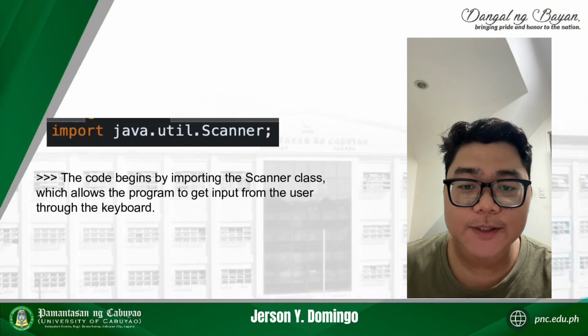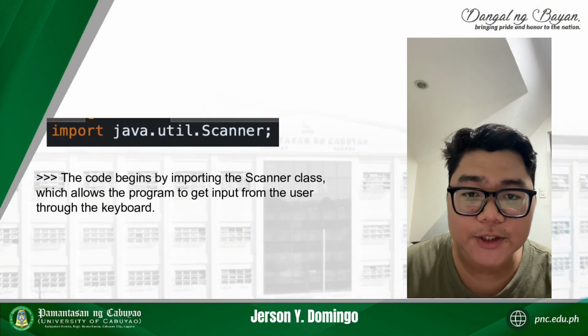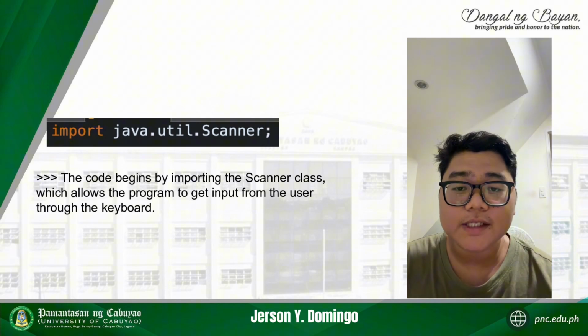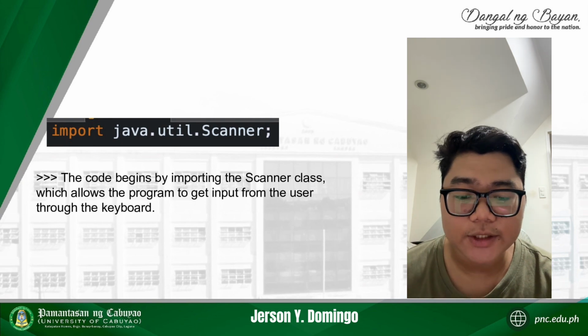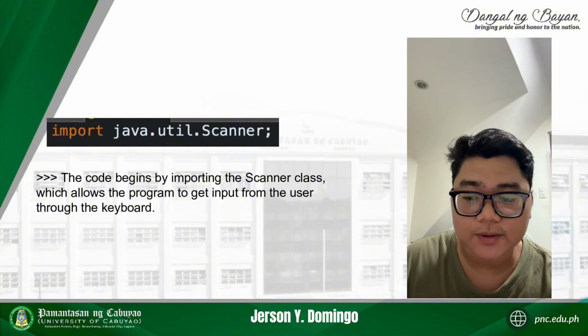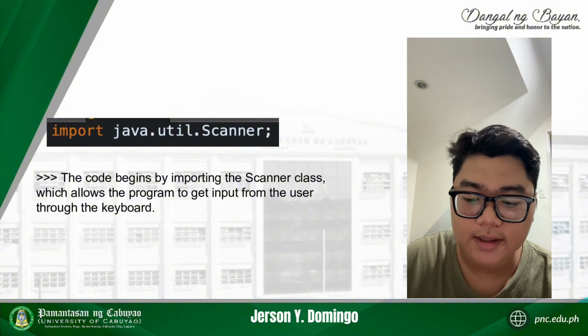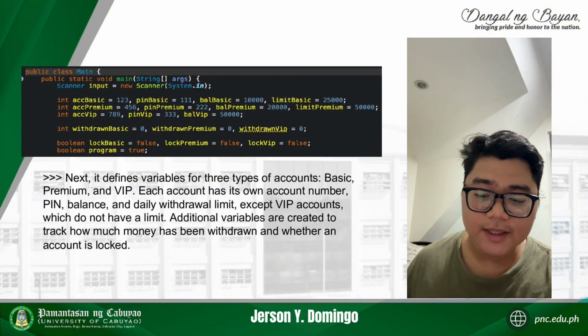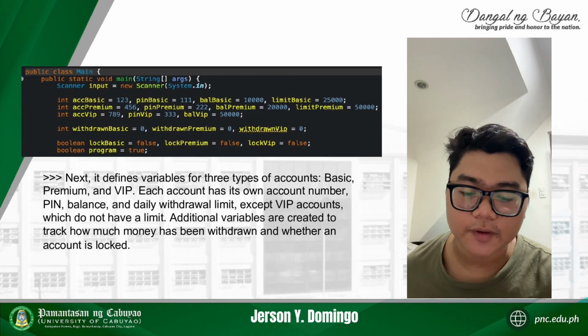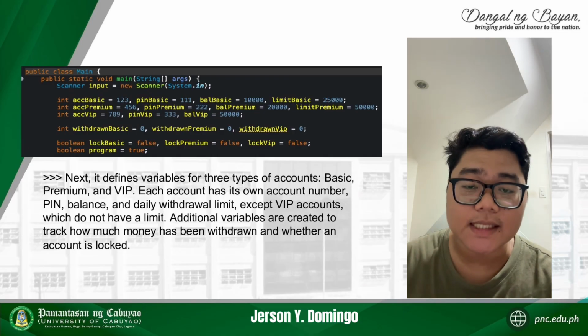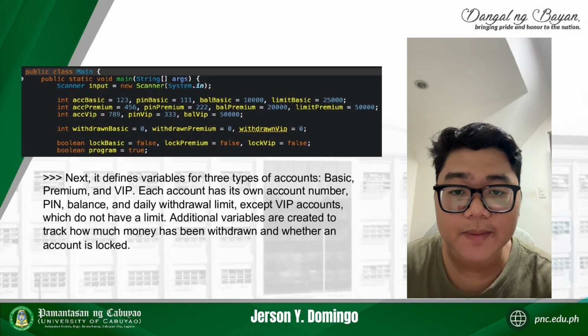Now, let's proceed to the code explanation part by part. First, the code begins by importing the Scanner class, which allows the program to get input from the user. Next, it defines variables for three types of accounts: basic, premium, and VIP.